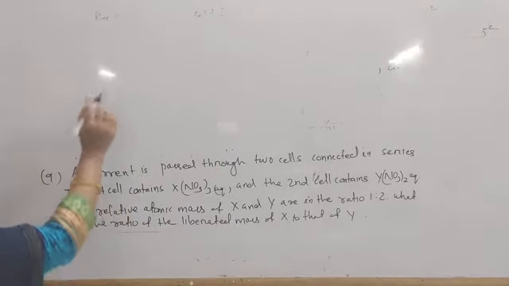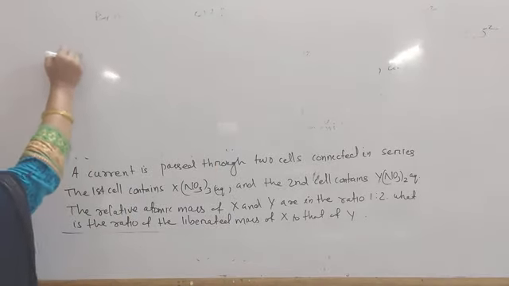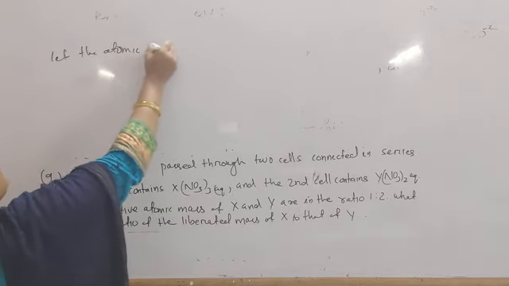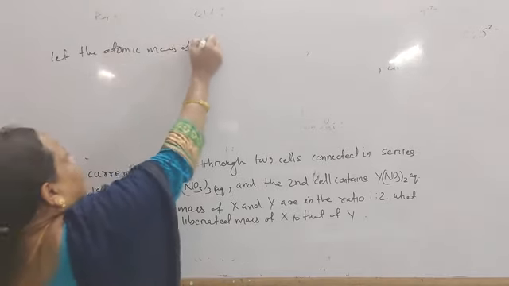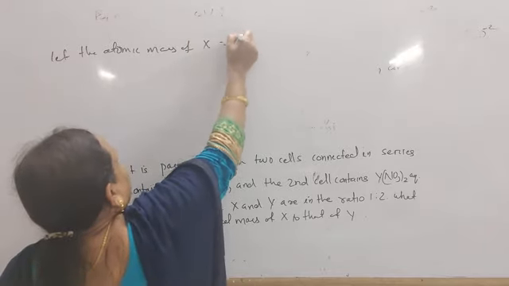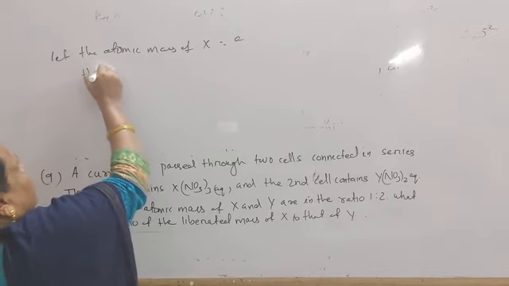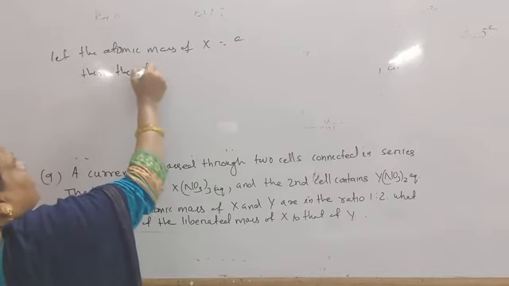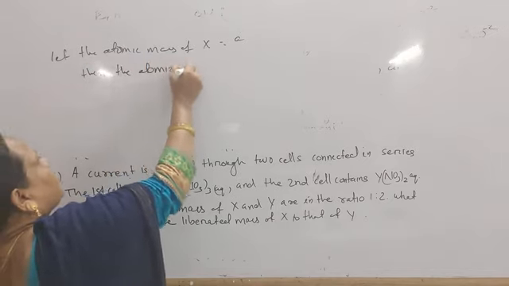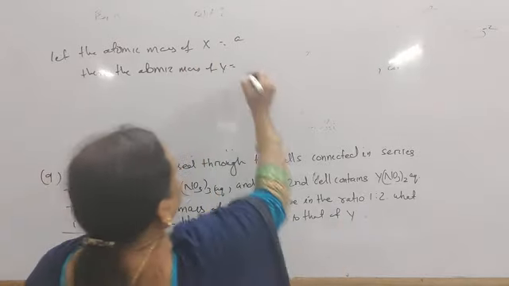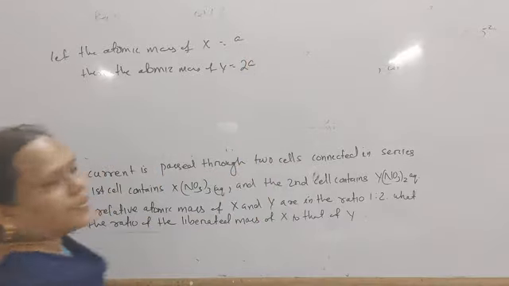So, from this question, let the atomic mass of X equal to A. Then the atomic mass of Y, 1:2, that is equal to 2A.